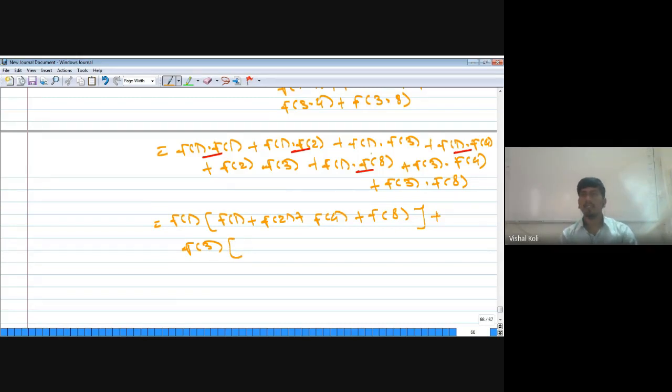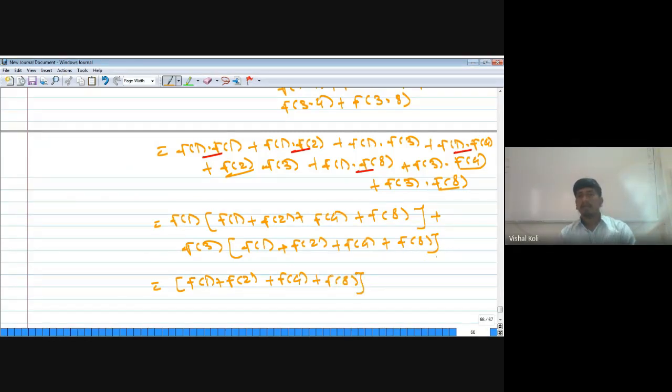If we take f of 3 common, then it is f of 1 plus f of 2 plus f of 4, and from the last one f of 8. Which is actually nothing but f of 1 plus f of 2 plus f of 4 plus f of 8, into f of 1 plus f of 3.